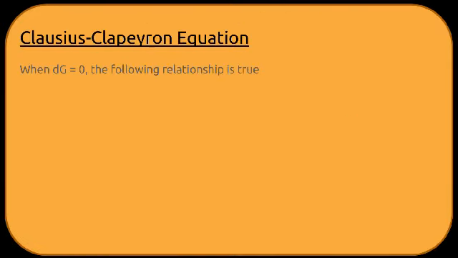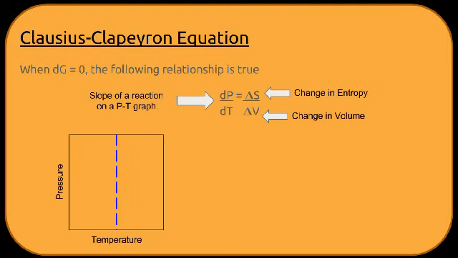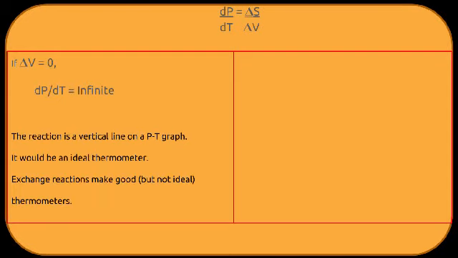The Clausius-Clapeyron equation gives the slope of a reaction on a PT graph as the ratio of the change in the entropy to the change in the volume after the reaction. If you recall, an ideal thermometer is a vertical line in PT space, and an ideal barometer is a horizontal line. If delta V is 0, dP by dT is infinite, and the reaction is a vertical line on a PT graph, this reaction would be a good thermometer.